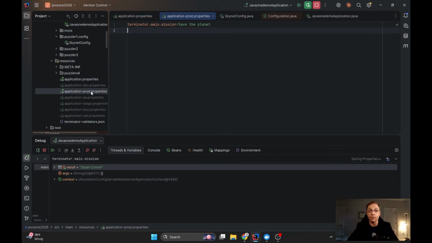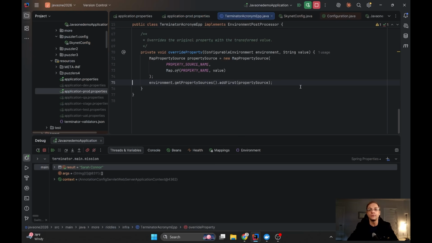And if we open application properties, no matter that here is written "save the planet", the real value will be Sarah Connor. And more than that, you can click on that, and then it will take you... wow, it's really wonderful what the IntelliJ IDEA engineers did here, because somebody analyzes our code and can see that somebody put inside environment, and it is first. Okay, so it will override the others. It can be last, it can be first, like priority here, and some additional property source which is built here.